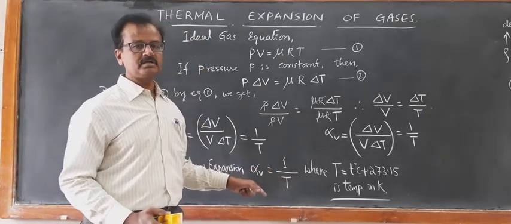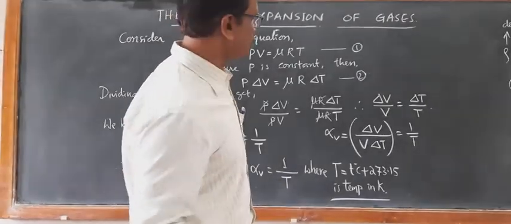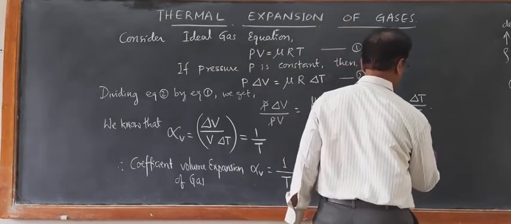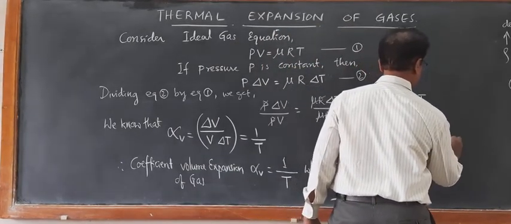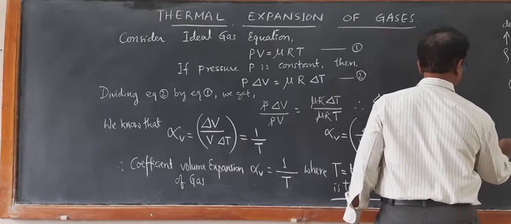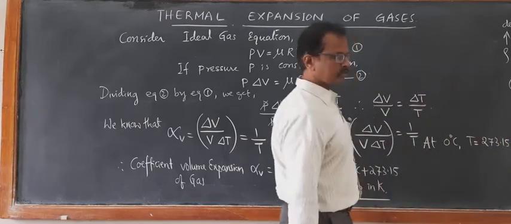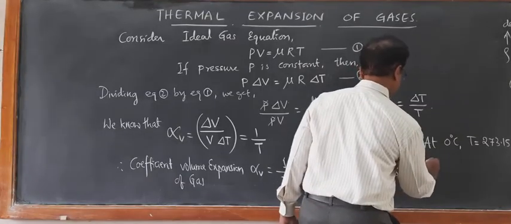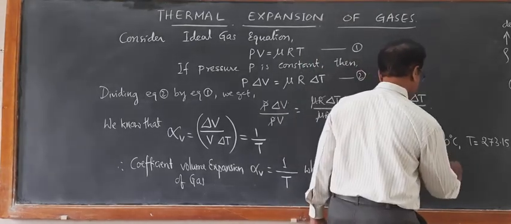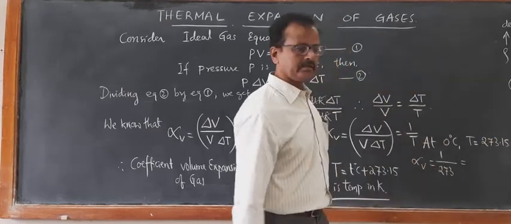of temperature in Kelvin. So if you just calculate alpha V at 0 degrees Celsius, capital T is equal to 273.15 Kelvin. So for any gas at 0 degrees Celsius, it becomes 1 upon 273.15 per Kelvin.